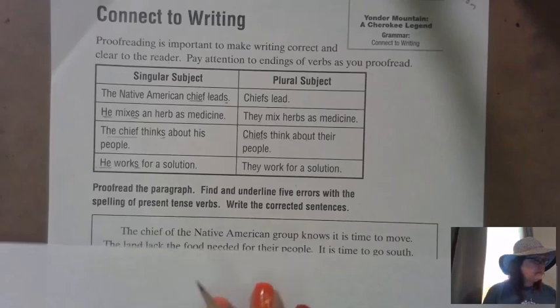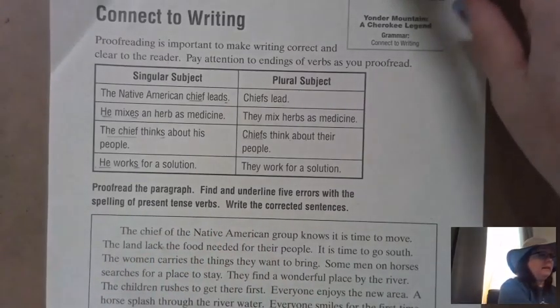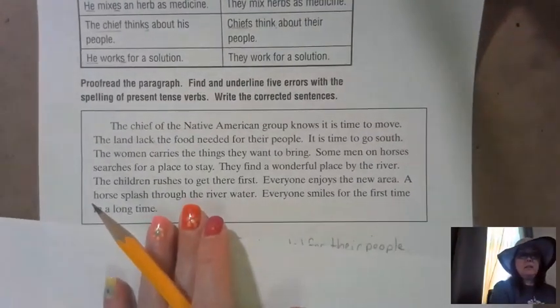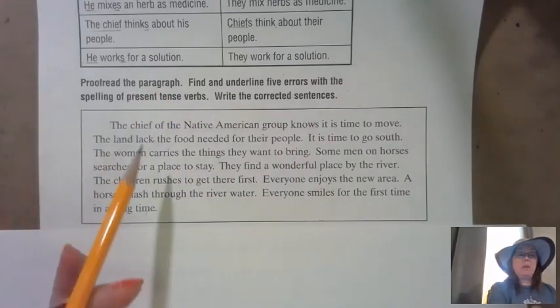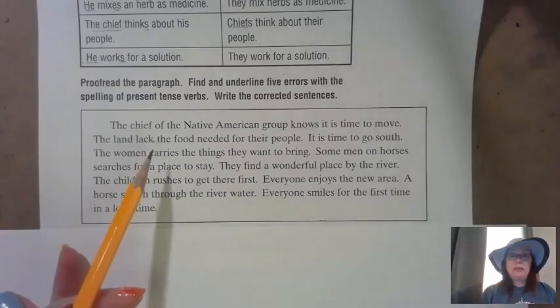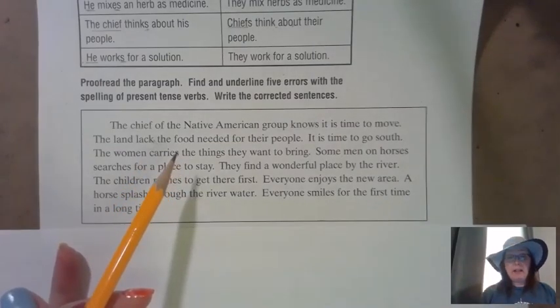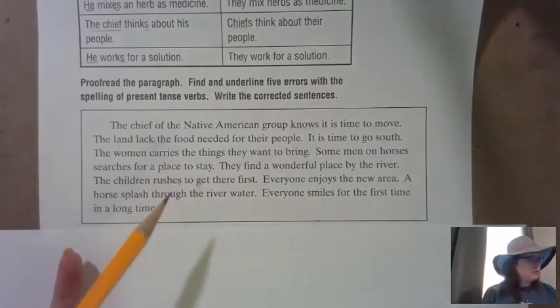Okay, let's take a look at our paragraph. I'm going to scooch this up a little bit. Take a look at our paragraph here. We're going to proofread this paragraph, and then it's asking us to underline 5 errors. There's 5 things that are not correct in this paragraph. I'm going to read it first and then go back and choose my answers.